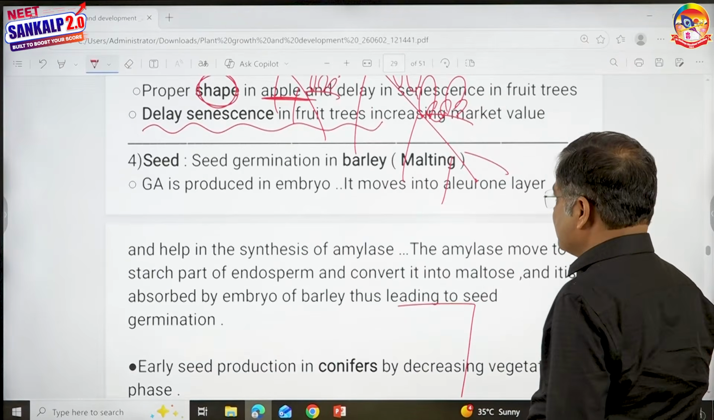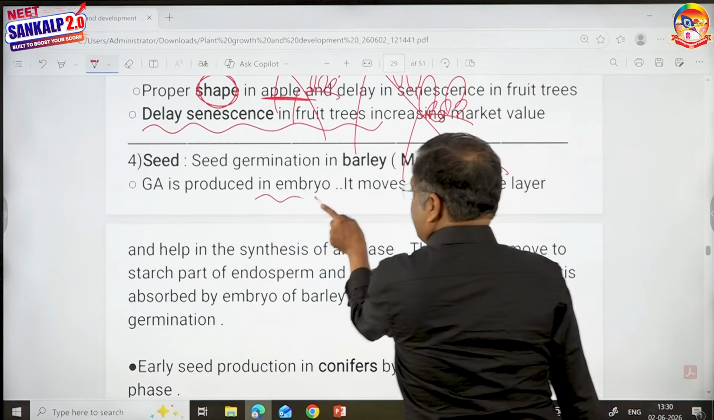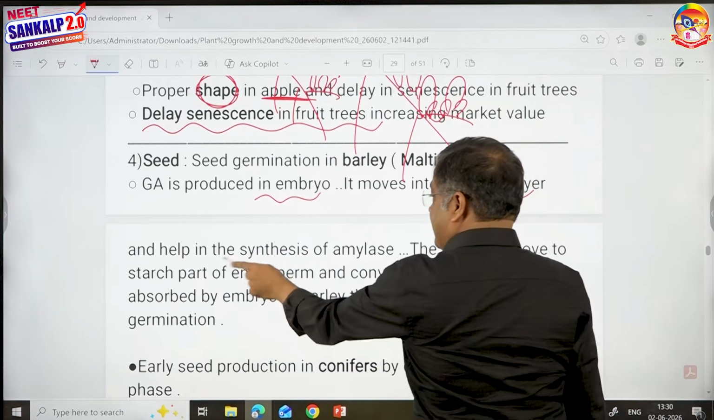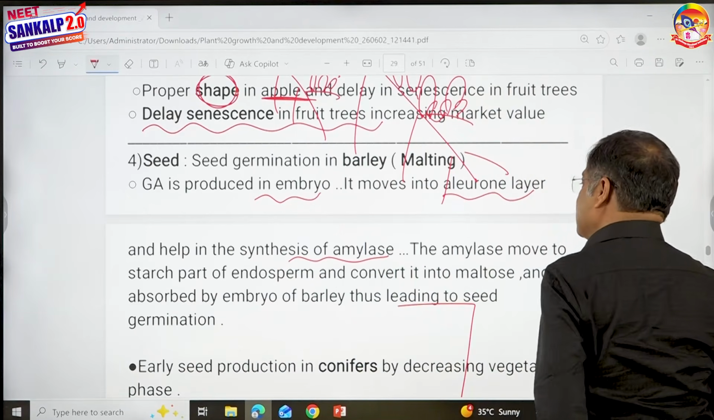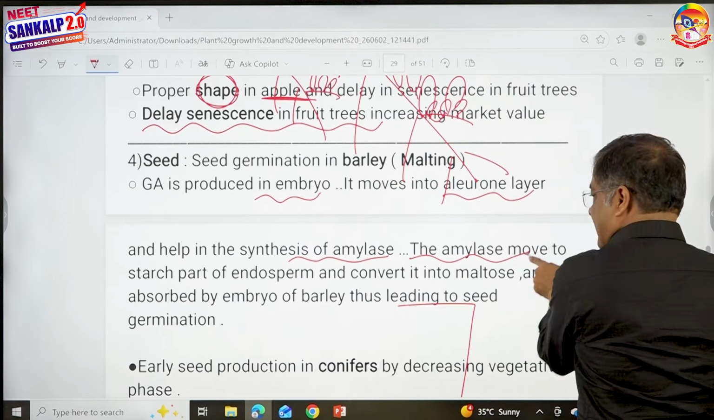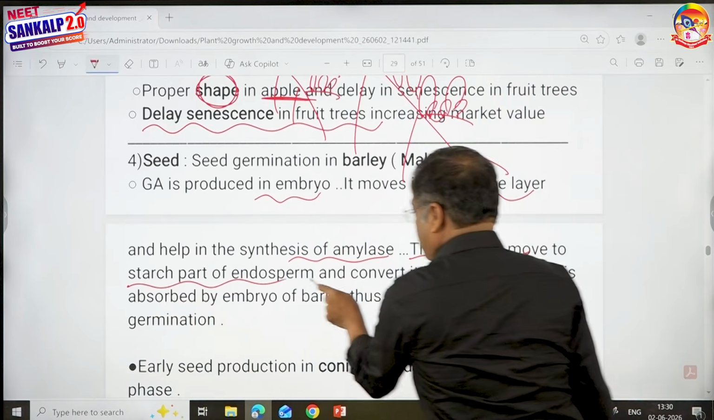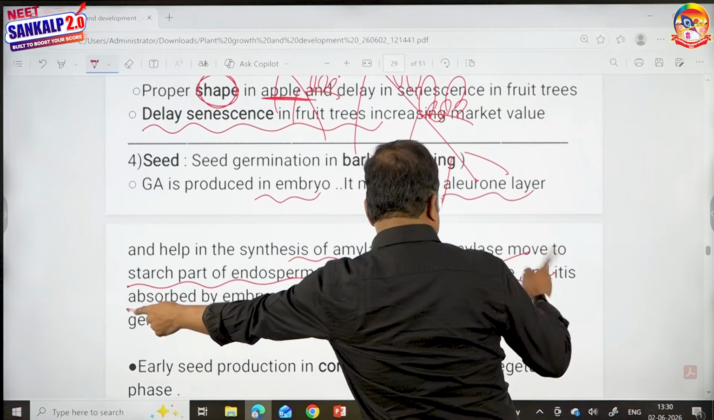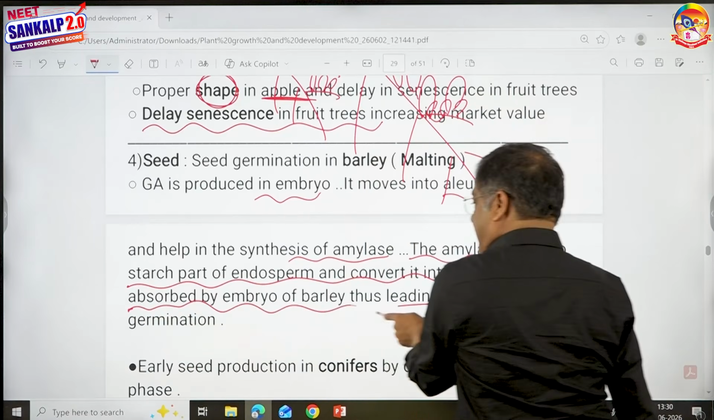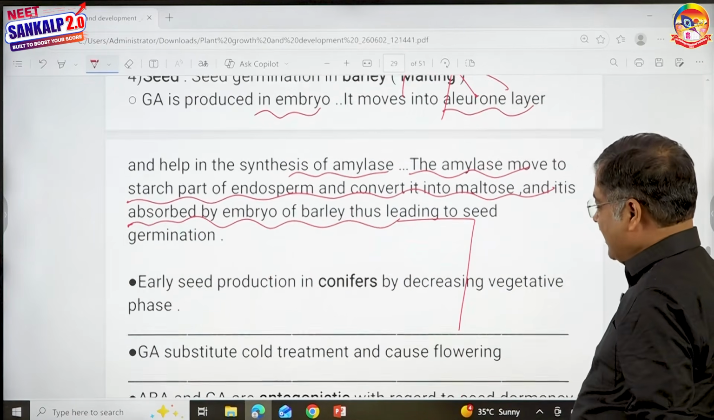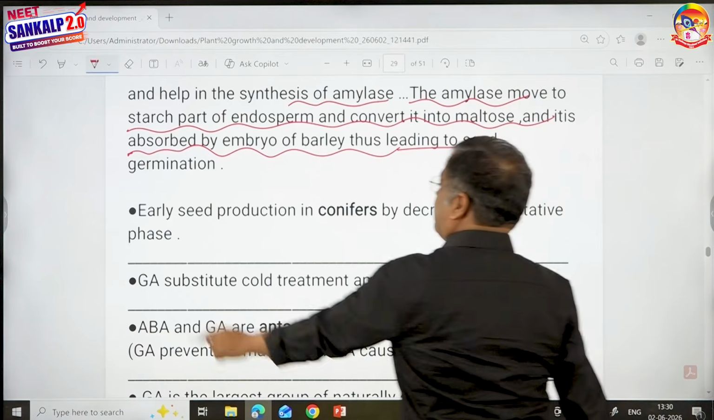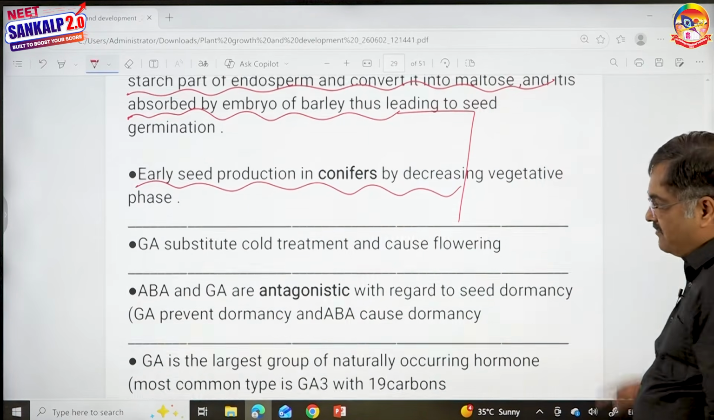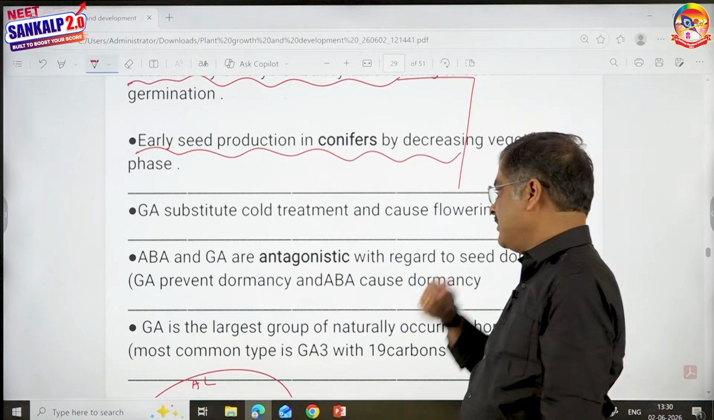Let us see what you write. Gibberellins are produced in the embryo, correct. It moves to the aleurone layer, correct. And in the aleurone layer, it helps in the synthesis of amylase. This amylase moves to the starch part of the endosperm and converts starch into maltose. All right, and the embryo can absorb. It also helps in early seed production in Pinus, conifers, by decreasing the vegetative phase. That also is important to remember.